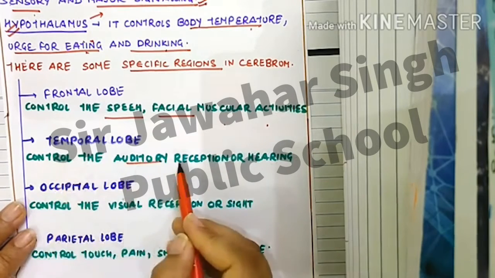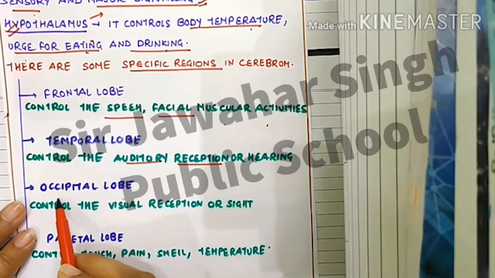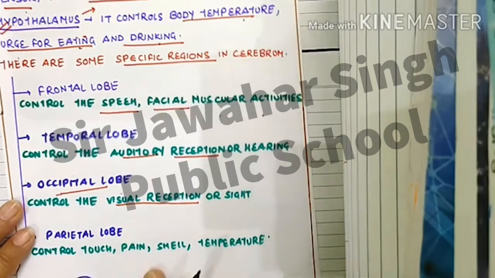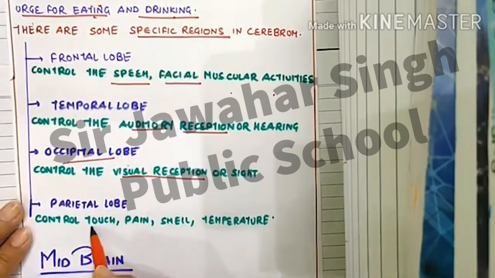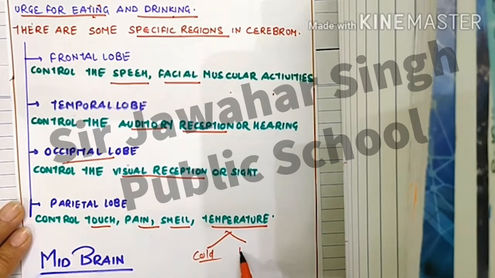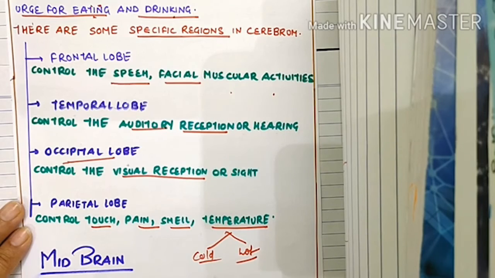Temporal: it controls the auditory reception, hearing. Occipital: it controls visual reception, for seeing. And parietal: it controls touch, pain and temperature. Temperature includes both, cold and hot. I hope you were able to learn the forebrain, which consists of two major parts, the cerebrum, also known as the cerebral hemisphere, and its four lobes, along with the olfactory lobes. Thank you.